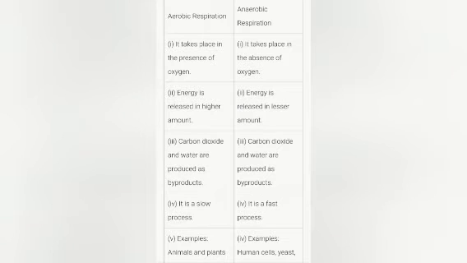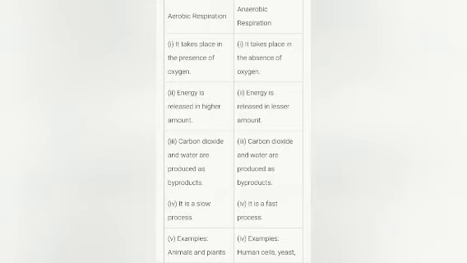Aerobic respiration takes place in the presence of oxygen. Anaerobic respiration takes place in the absence of oxygen. In aerobic, energy is released in a higher amount; in anaerobic, energy is released in a lesser amount. Carbon dioxide and water are produced as byproducts in aerobic, and in anaerobic, byproducts differ. Aerobic is a slow process, anaerobic is a fast process. Examples: animals and plants for aerobic, and human muscle cells and yeast for anaerobic.